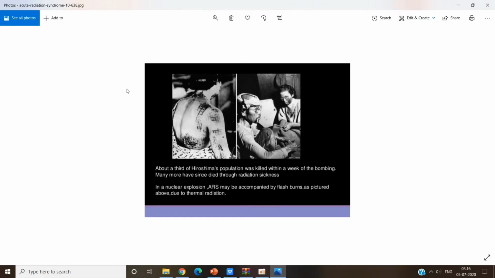This is the image which is showing the Hiroshima blast. About a third of Hiroshima's population was killed within a week of the bombing. Many more have since died through radiation sickness. In a nuclear explosion, ARS may be accompanied by flash burns, as pictured above, due to thermal radiation. This picture deals with the radiation sickness. Here we can see how radiation sickness is caused. This is the picture of the Hiroshima bomb blast. Let's go on to the next slide.